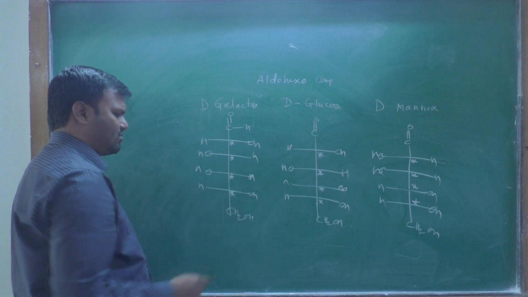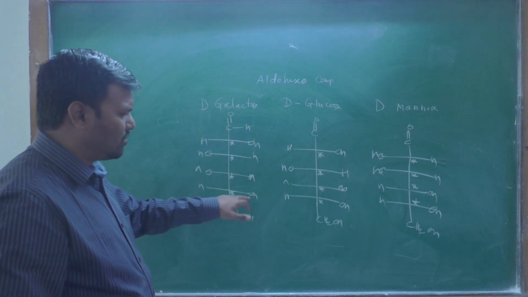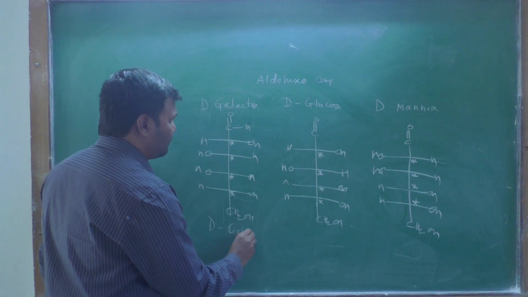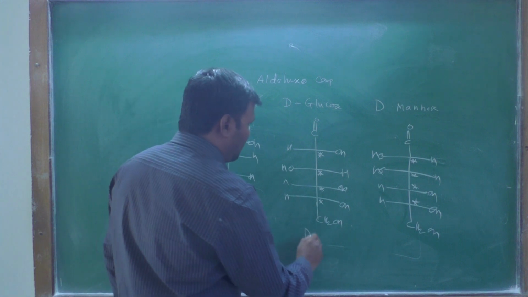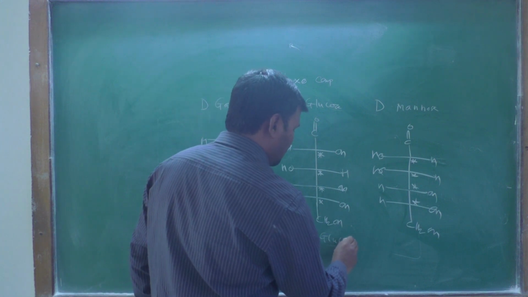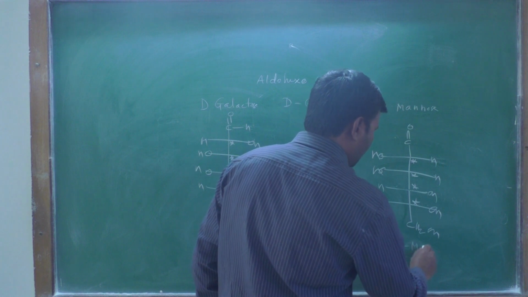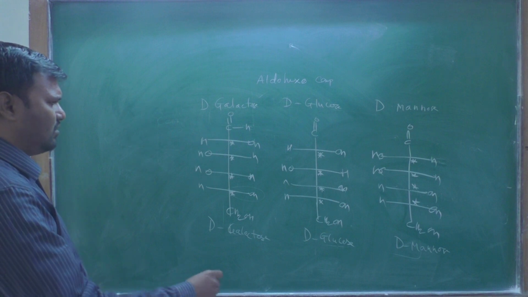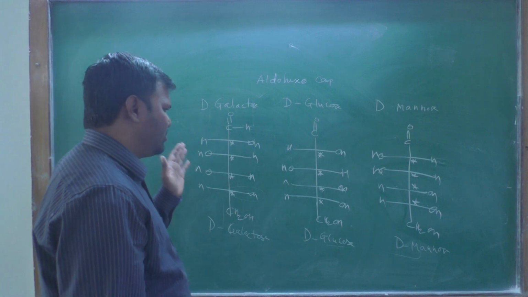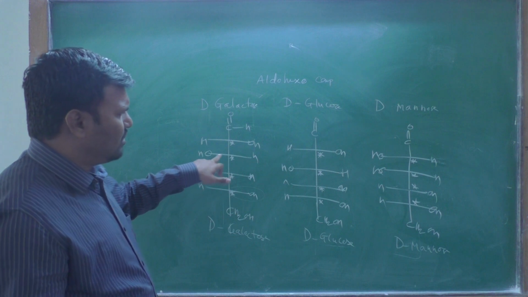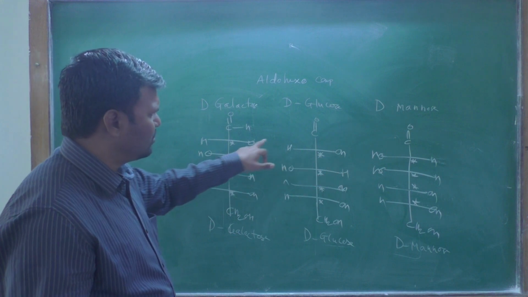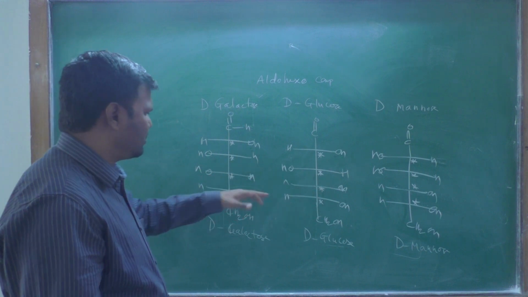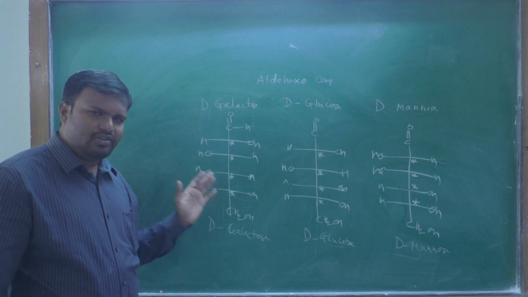This is our last chiral center, which has the functional group at the right hand side. Its name is D-galactose. This is D-glucose, and this is D-mannose. Okay, here you can see in this case, if you look at this OH and this OH, they are on the same side, the opposite one is again opposite, and this is the same side. Okay, these are not enantiomers to each other.